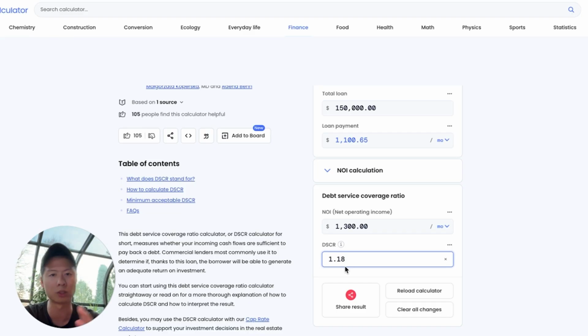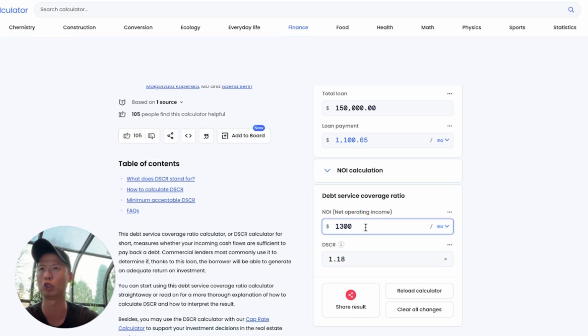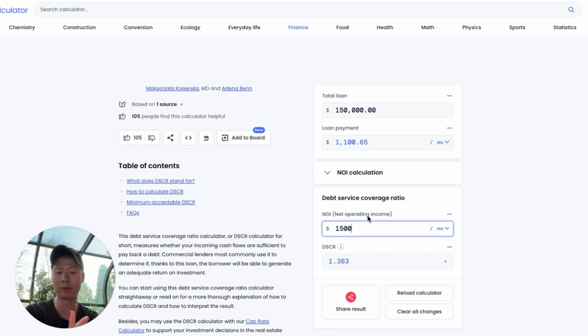In this case, there are a couple of things we can do. Number one is that maybe we're running the numbers a little too conservatively. Maybe each unit is 1,250 or 1,300. Or option two is that you improve the property standard so that you can actually rent it at the market rate of 1,300. The moment you're doing 1,300 times 2, that's 2,600, minus the 1,100, which is 1,500. Now we're over 1.25, and this property has a proper exit strategy for DSCR. This tells us that the lender will be able to lend you the funds based on the numbers we're looking at.